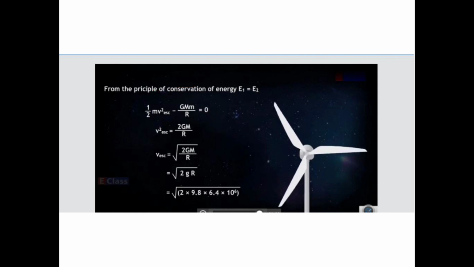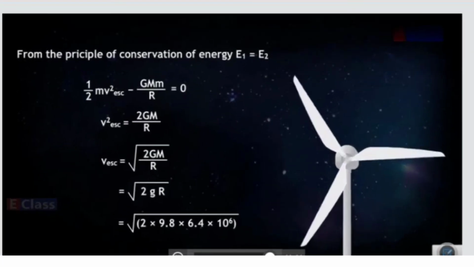Now solve further. What will you get? You will get half mv square is equal to GMm upon r.